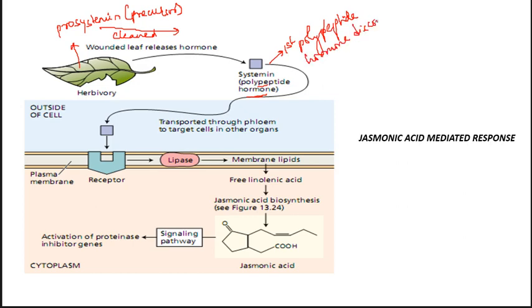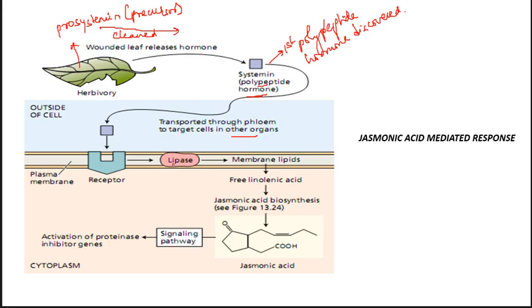Next, it was seen that systemin is transported through the phloem to the target cells. It binds to a receptor and activates phospholipase.